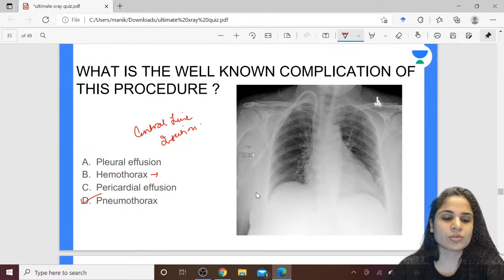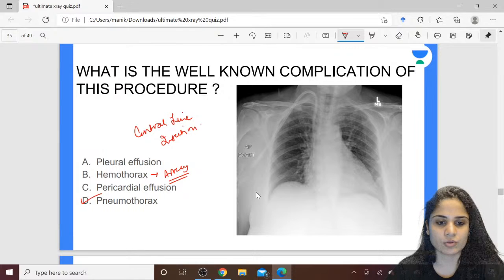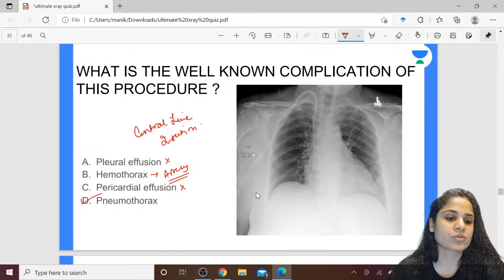Can you cause hemothorax? Yes, if you puncture into any of the arteries instead of venous cannulation. If you puncture the subclavian artery or the carotid artery, it can cause continuous bleeding into the thorax and cause hemothorax. Okay, pleural effusion cannot be caused by it. Pericardial effusion also cannot be caused by it. But the most common complication that we have heard of is pneumothorax.